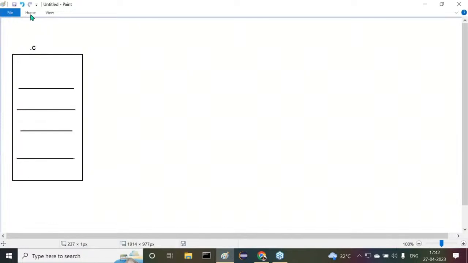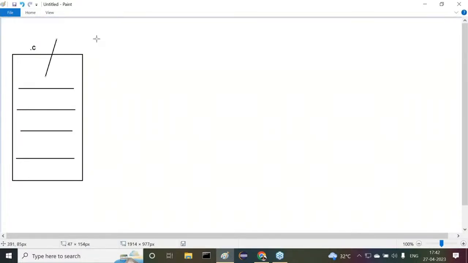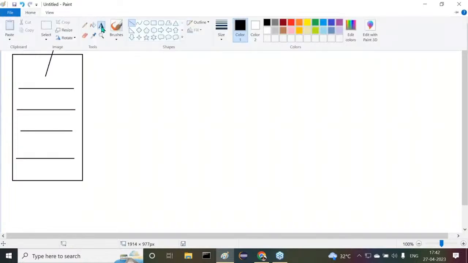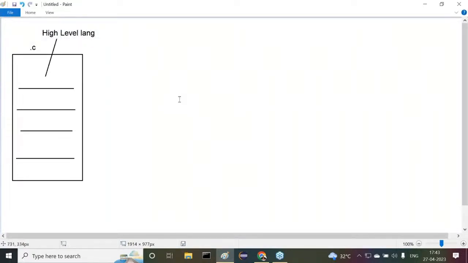So what is the developer understandable language? High level language. High level language is the developer understandable language. Got it or not? Fine. I completed this program. Then I have to execute this program or not? Everybody understand my point here. I have to execute this program or not?